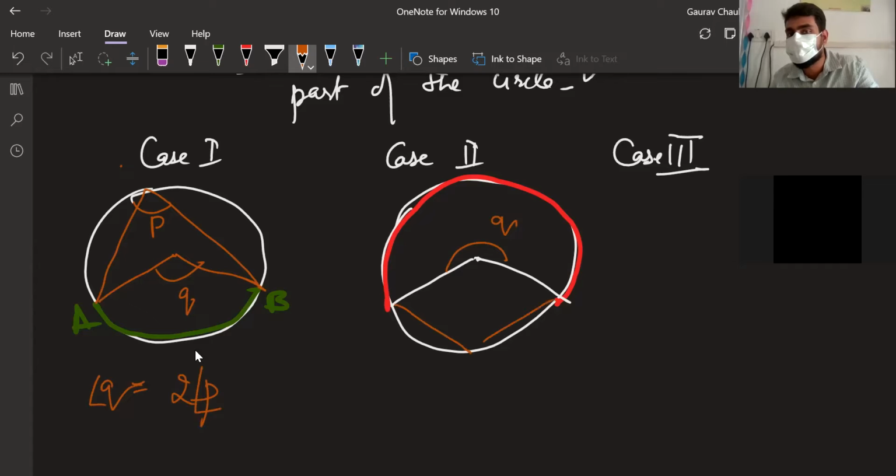So this is my center, this is Q, and the angle subtended at the remaining part will be like this. Remaining part is this arc. Good with that? So here we will get P. Again, Q is equal to 2P. Same thing. Angle Q is equal to 2P.